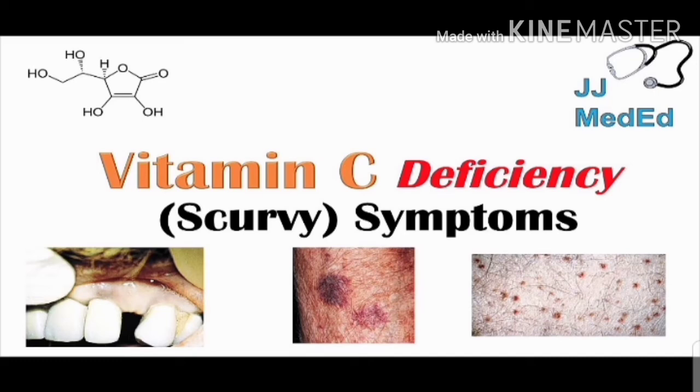The third one is scurvy. Scurvy is caused by the deficiency of vitamin C. The vitamin C deficiency disease is known as scurvy. The symptoms of this disease are bleeding of gums and swelling of joints.